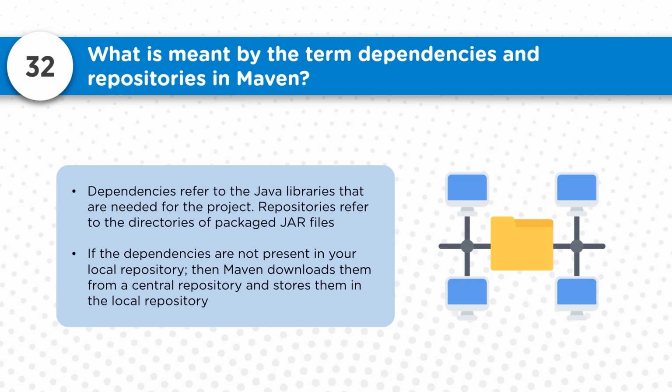Now if the dependencies are not present in your local repository, then Maven will try to download them from the central repository, and once downloaded from the central repository, they will be cached locally in the local repository. So that's the cycle which is implemented and utilized during this process.